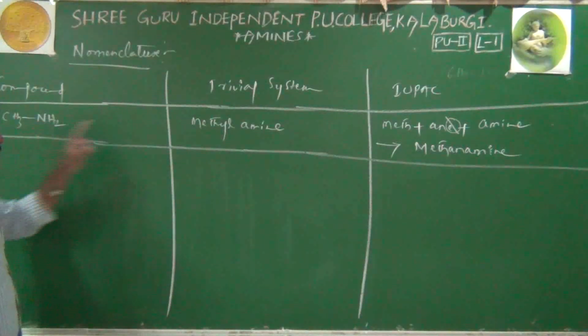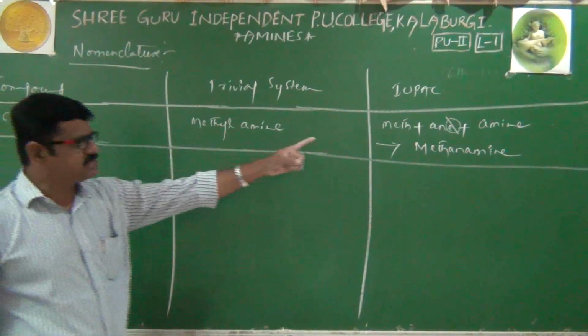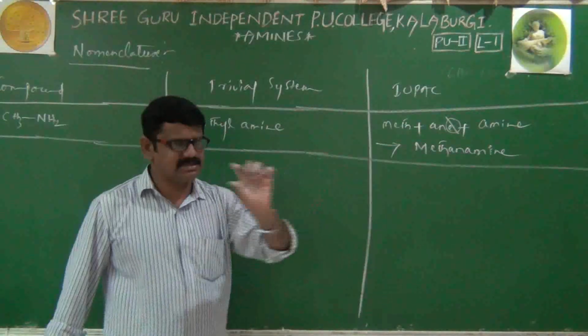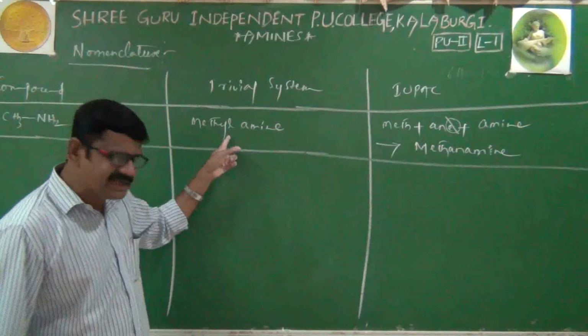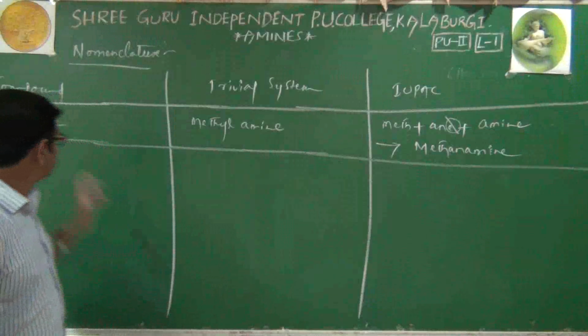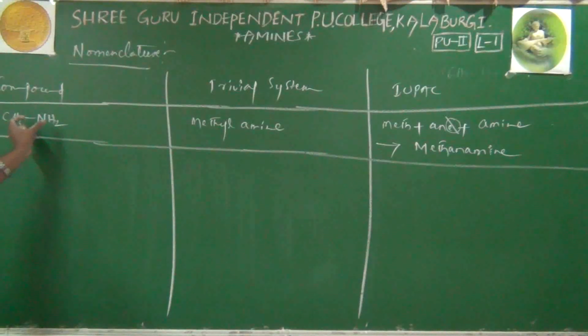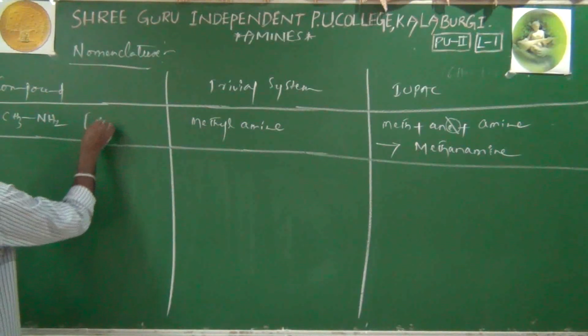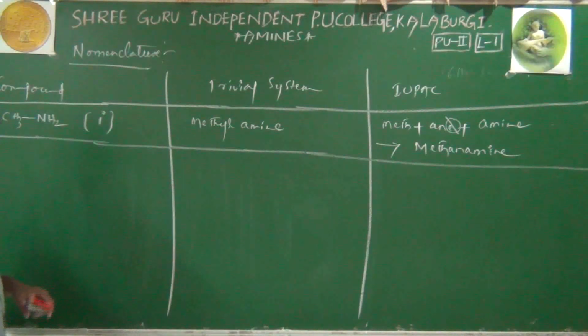I'll repeat. Its common name is methylamine, and the IUPAC name is methanamine. See the slight difference here. And one question: whether CH3NH2 is a primary, secondary, or tertiary amine? Very simple. Nitrogen is connected to just one carbon only. When nitrogen is connected to one carbon, absolutely it is a primary amine, no doubt. If you want, you can write the primary symbol here.